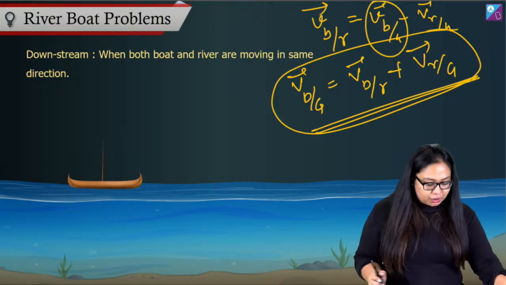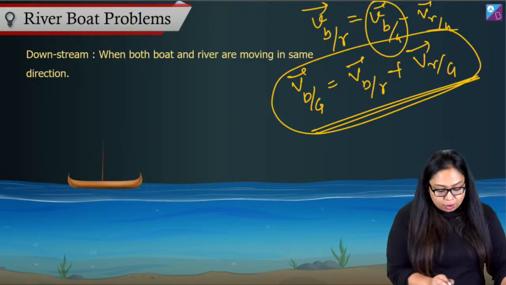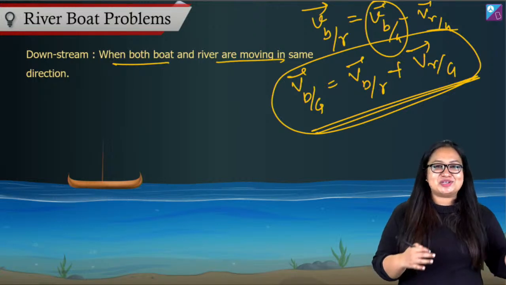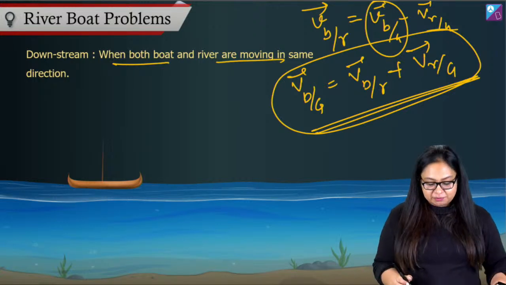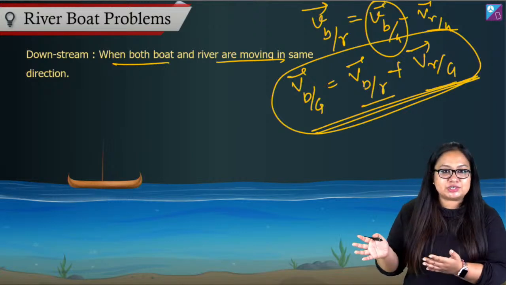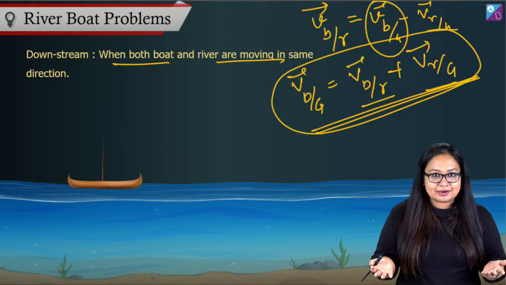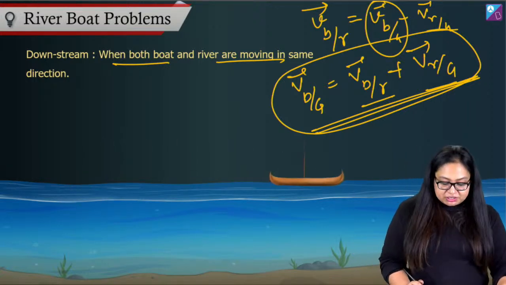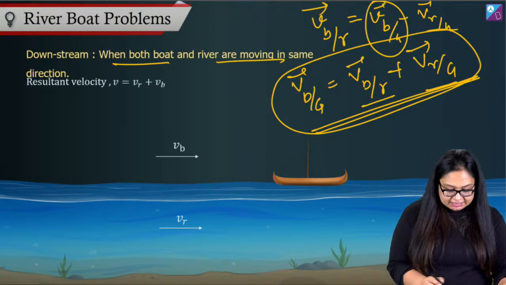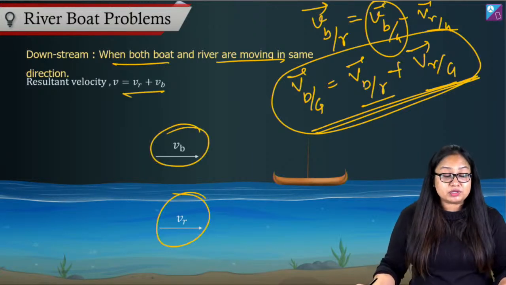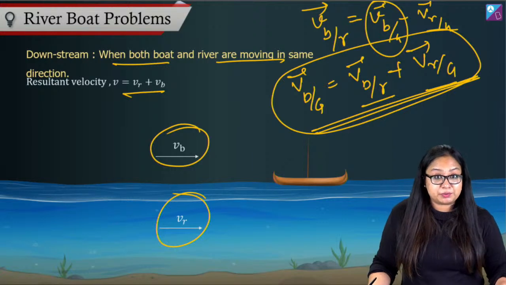So now if I talk about downstream motion, when both river and boat are moving in the same direction, then the effective velocity, the velocity of the boat with respect to ground becomes the scalar addition of both of them, because both are in the same direction, right? The magnitudes of the vectors get added up. When both are moving in the same direction, VB plus VR gives you the velocity of boat as a resultant velocity with respect to ground.